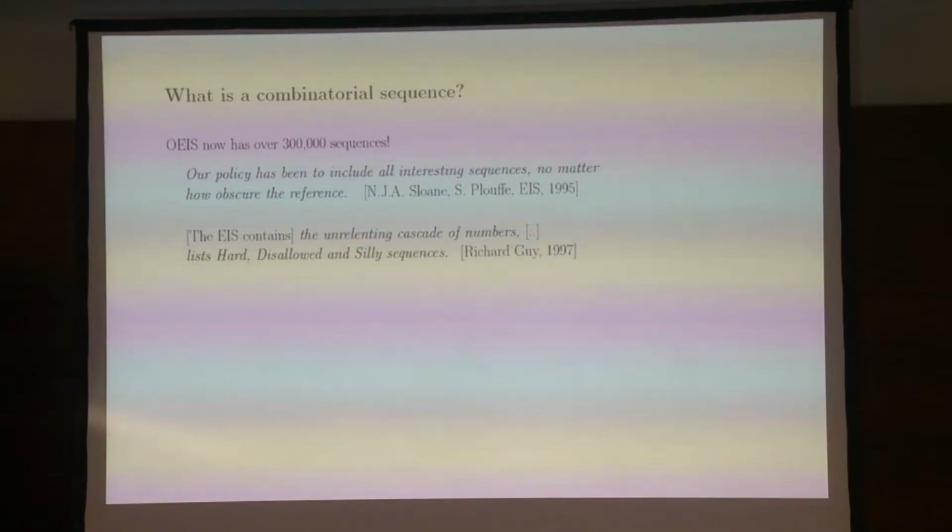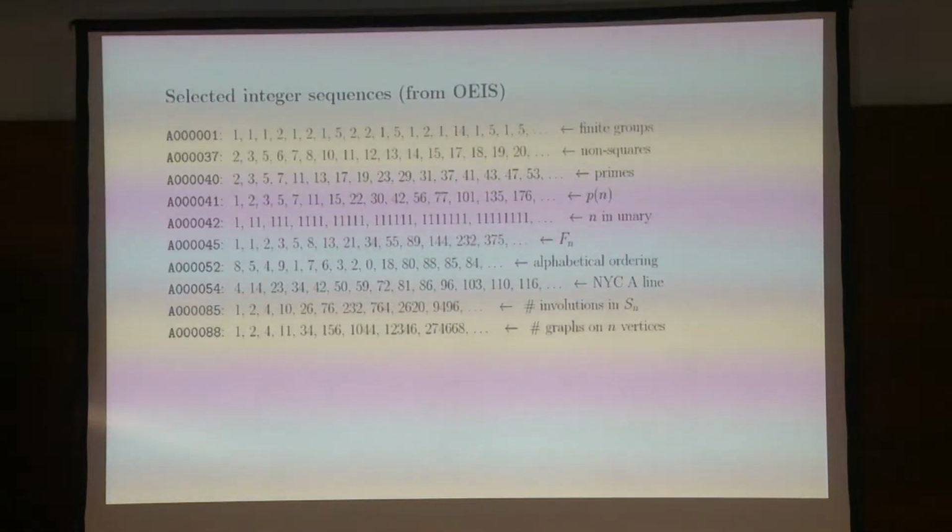That's already a problem. So let me show you a few of those sequences, and let's see if you can figure out what are the silly ones. So the first sequence is just the number of groups of order n, the number of finite groups of order n. Then there are, these are just a few of the top 100 sequences. As I said, there are 300,000. I'm not going to list them all. Especially, let's see. So this sequence P of n is especially nice. This is a sequence of the number of partitions of n as a sum of integers. That's a very beautiful sequence.